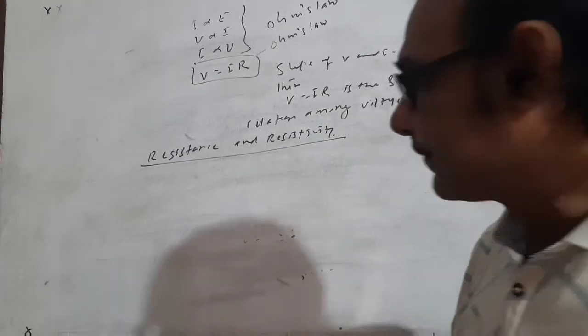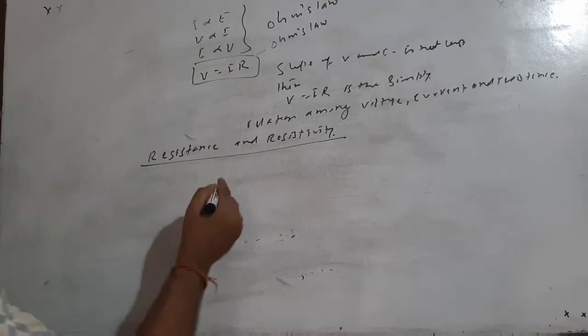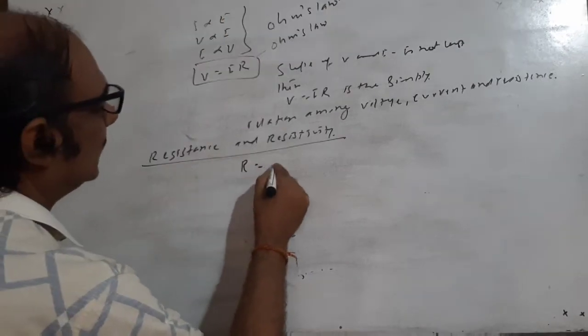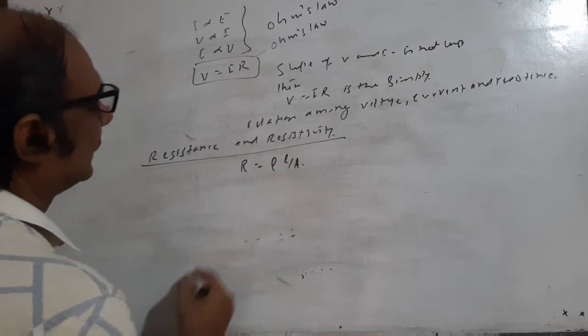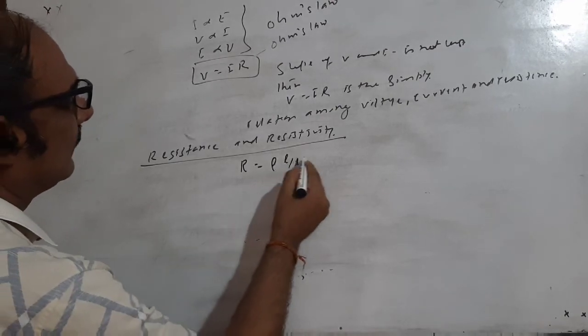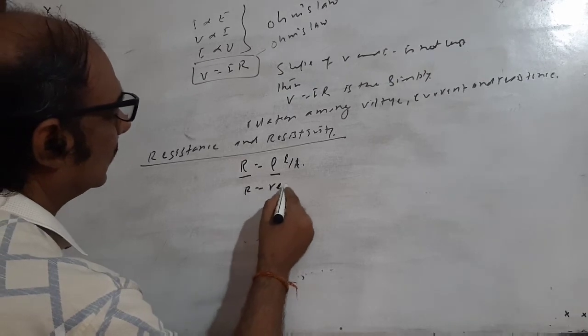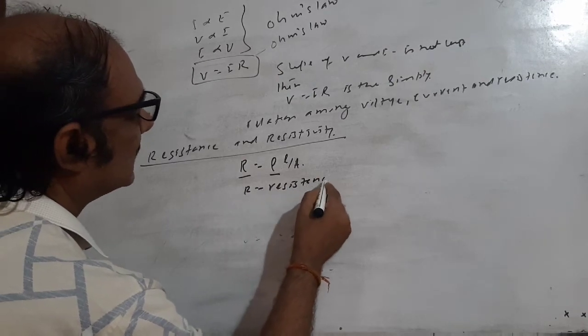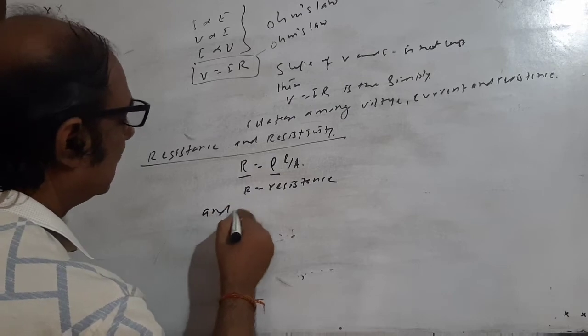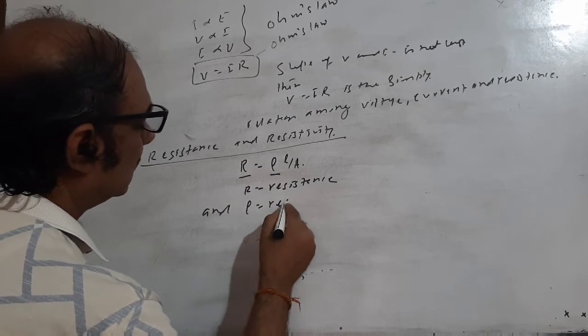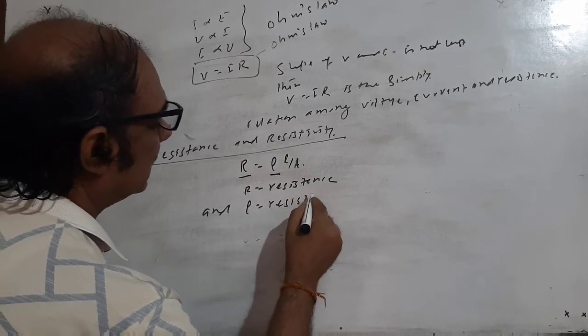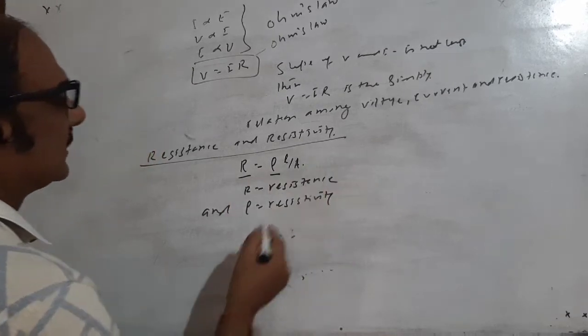So let us see what resistance and resistivity are. We have already derived the equation R equal to rho L by A, where R is the resistance and rho is the resistivity.